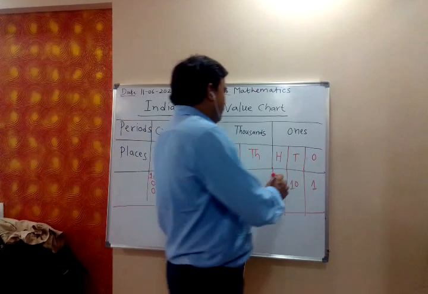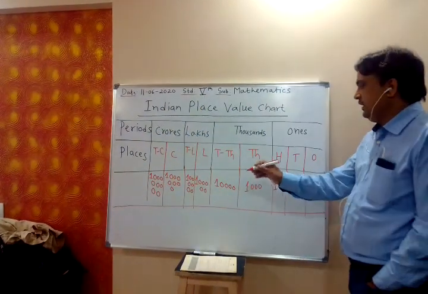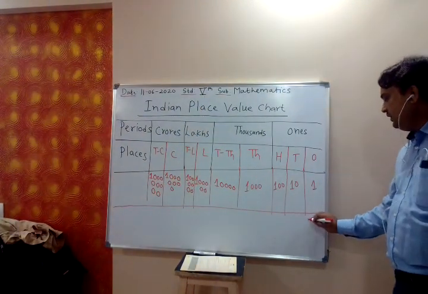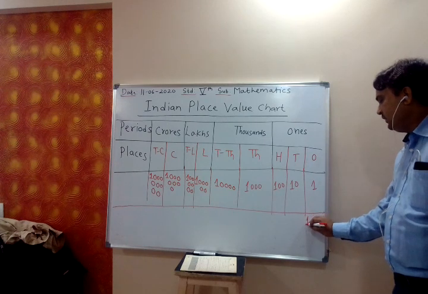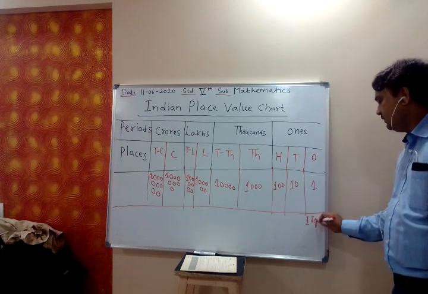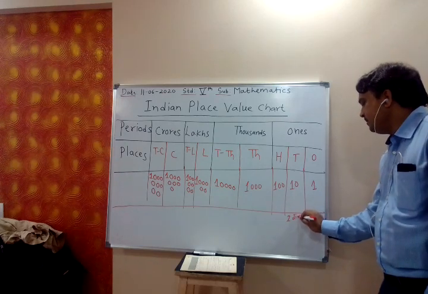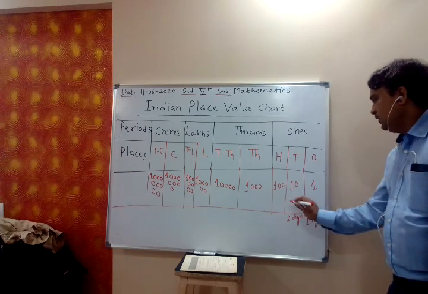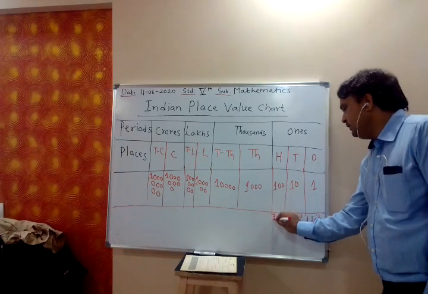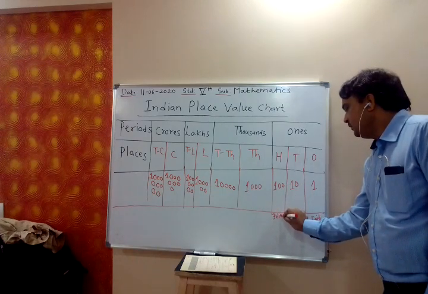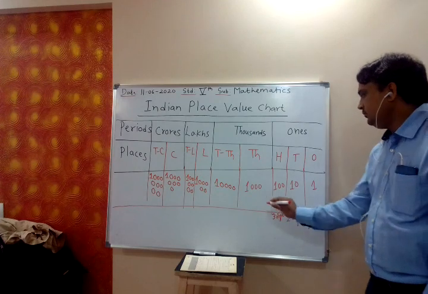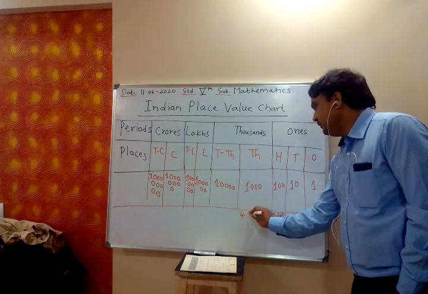Now we can write the digits. This one is one digit. 10 is a two digit number. 100 is three digit. This is four digit.